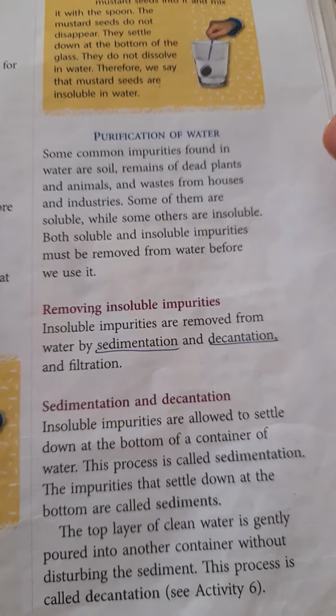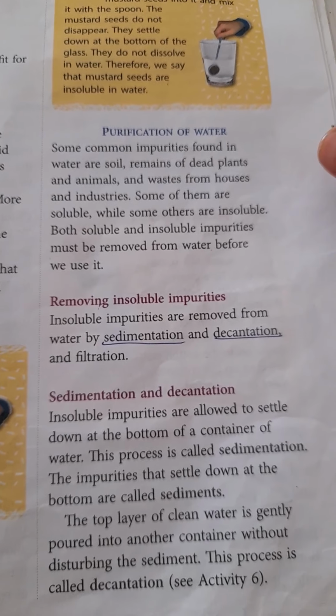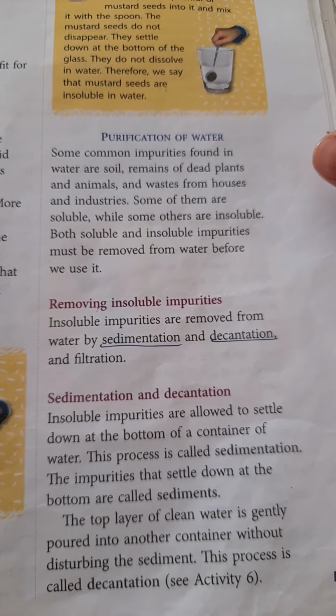There are different methods of removing insoluble impurities and soluble impurities from water. For removing insoluble impurities, we have methods like sedimentation, decantation and filtration.